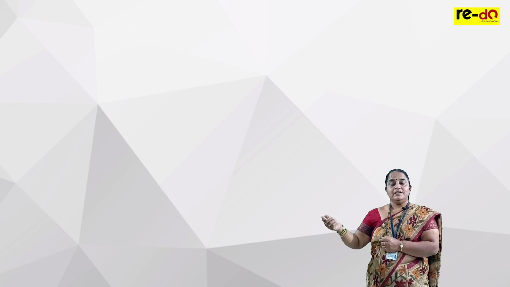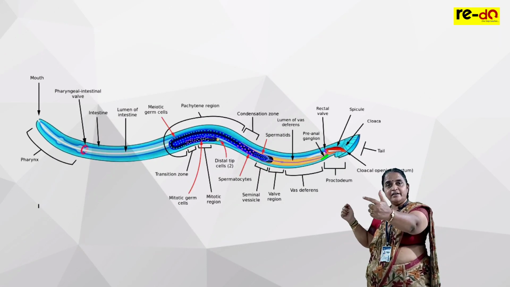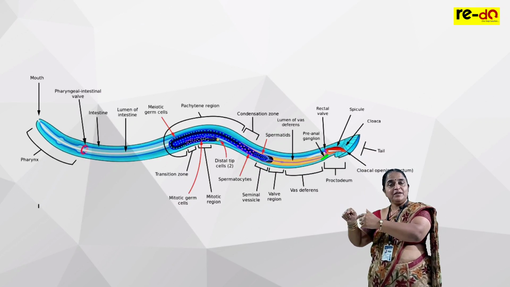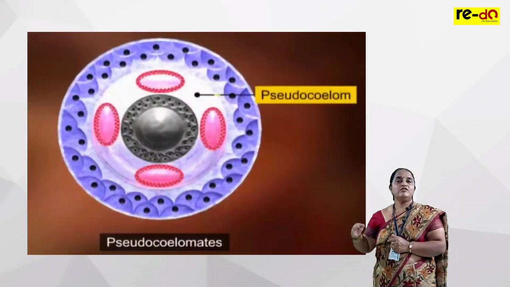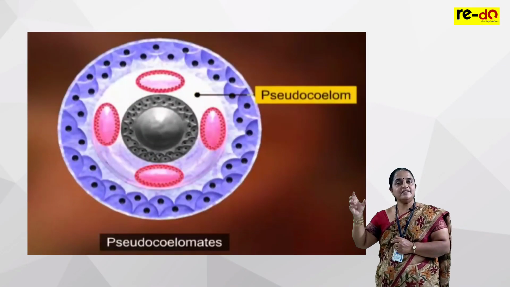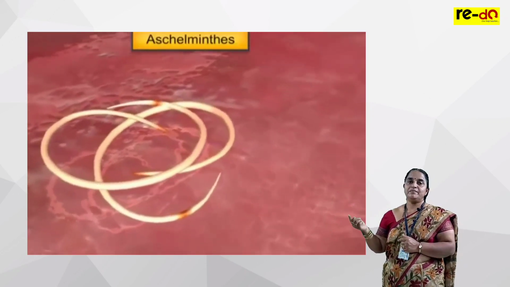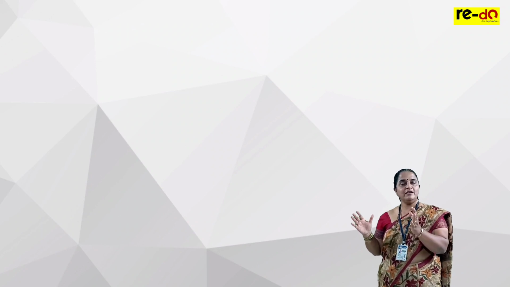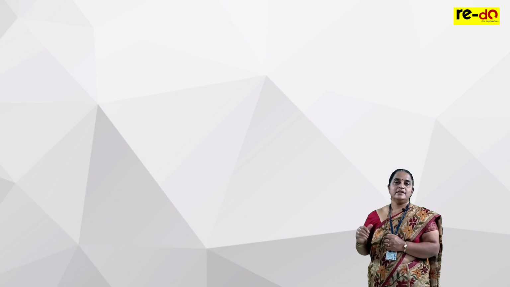Next to that, the animal body shape changed into cylindrical elongated, developed mouth and anus. Here they developed a cavity, but it is not properly separated. This we call pseudocoelomates. Coelom is there, but it is false, not bounded by peritoneum. Clear? Some words you definitely will not follow in the first class, but try to remember these words.